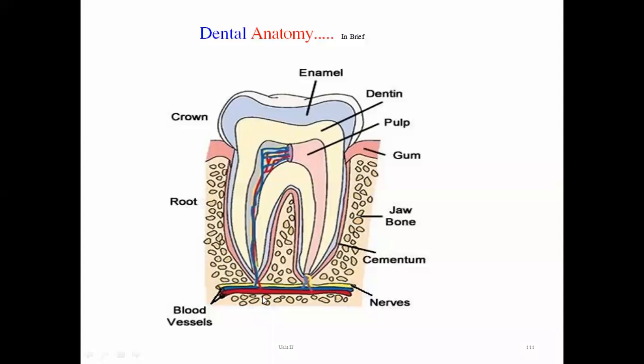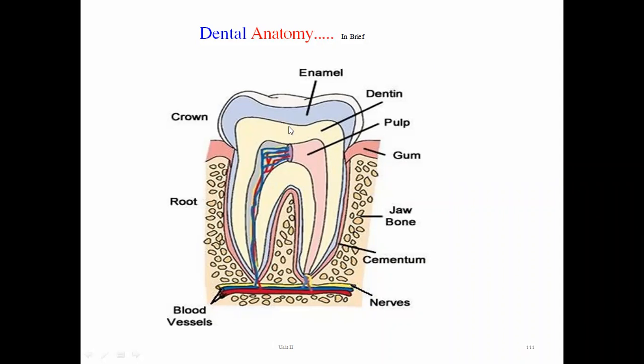Now, it is surrounded by blood supply and nervous supply. Basically, the tooth is divided into three main parts: root, crown, and in between the crown and root there is a middle part, known as the neck of the teeth. The part surrounded by this red lining is known as the neck. Generally, the neck portion of the teeth covers the gum.